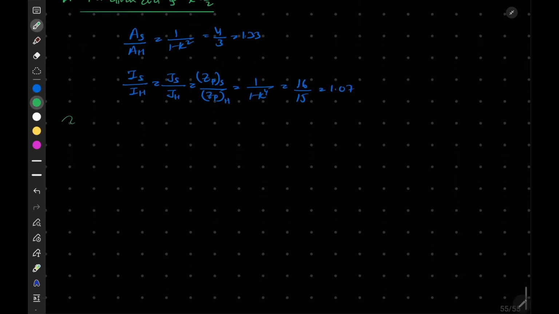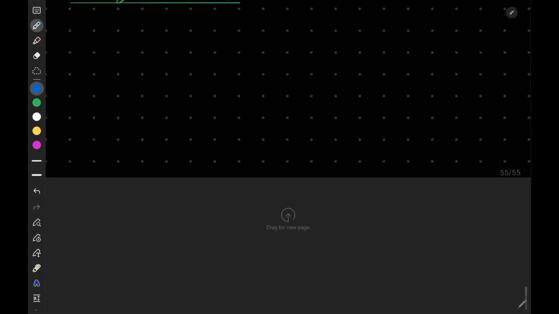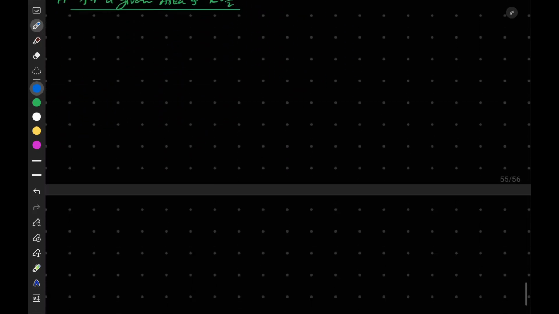Now if I talk about a given area and k equal to half, for this condition, if I talk about the ratios, so let me write them here.